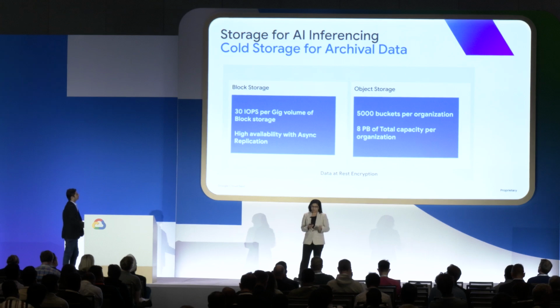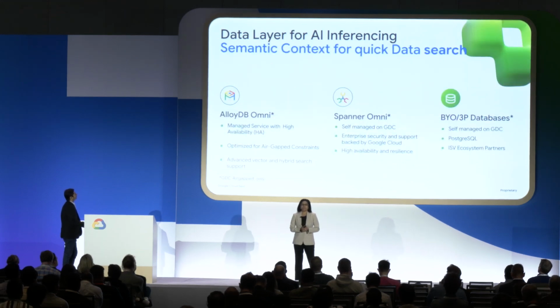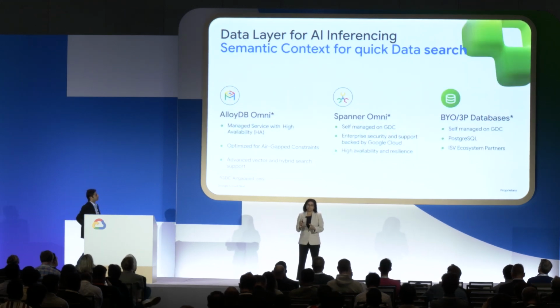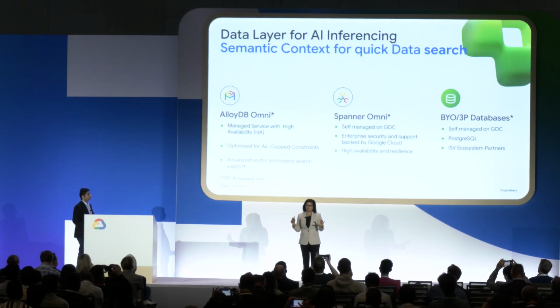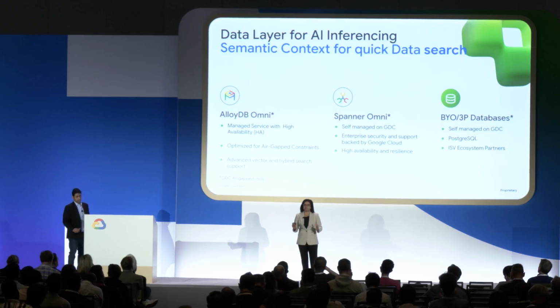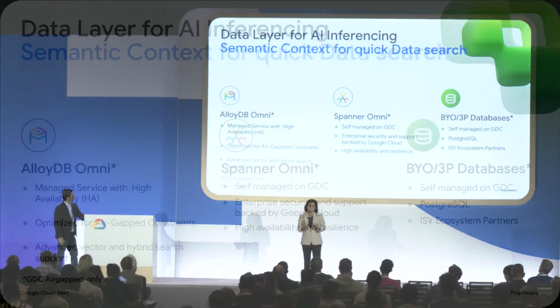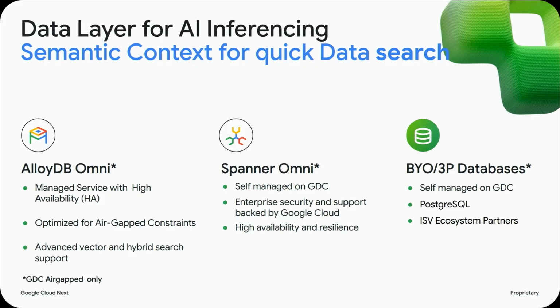So compute and storage. Then we are adding a number of data layer capabilities. These are needed to build any kind of end-to-end inference workload. You're developing a RAG system or your own search or summarization or a chatbot. So you need a vector database, and we are providing a managed leading vector database from GCP, which is AlloyDB Omni on GDC.